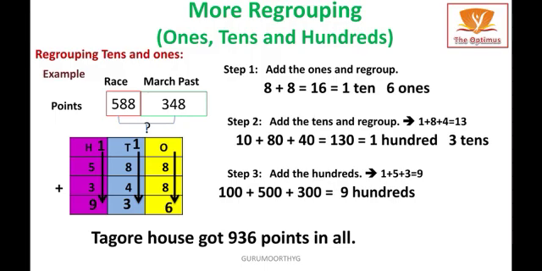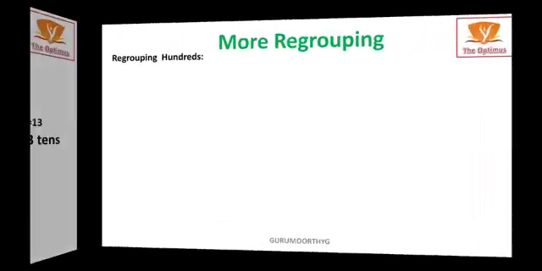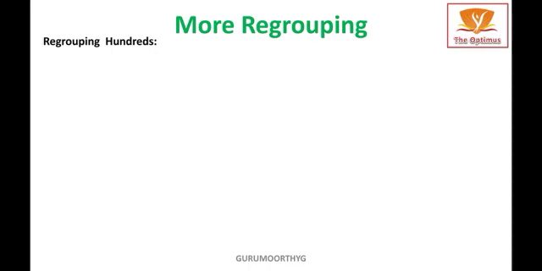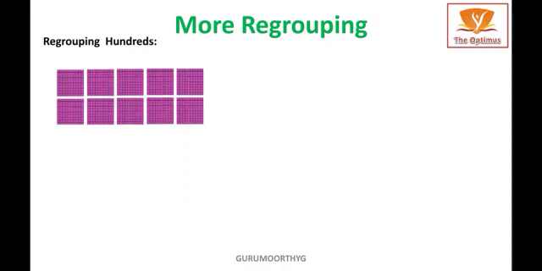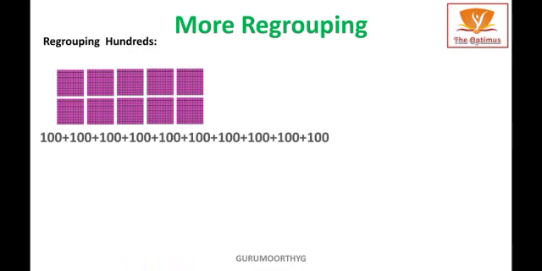More regrouping, hundreds. Sometimes when you add, you need to regroup 10 hundreds as 1000. Example, here I have 10 purple squares equal to 1000.